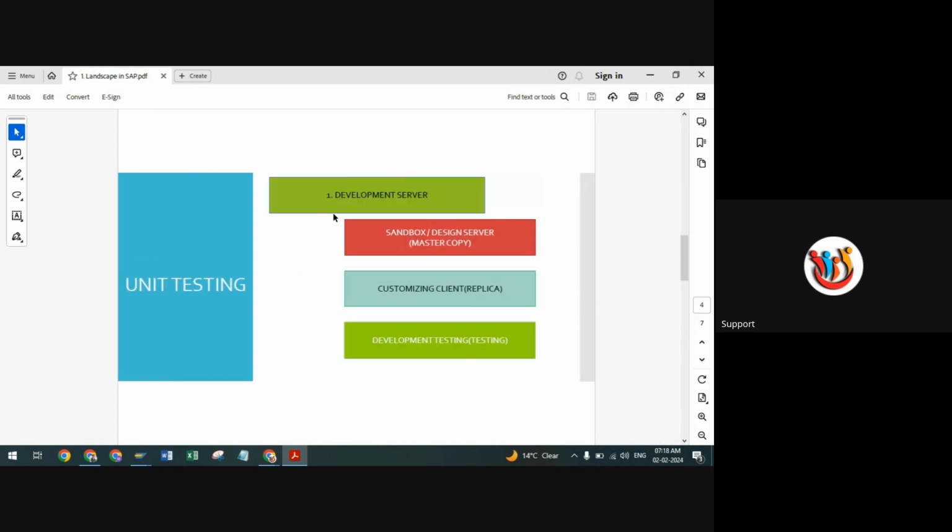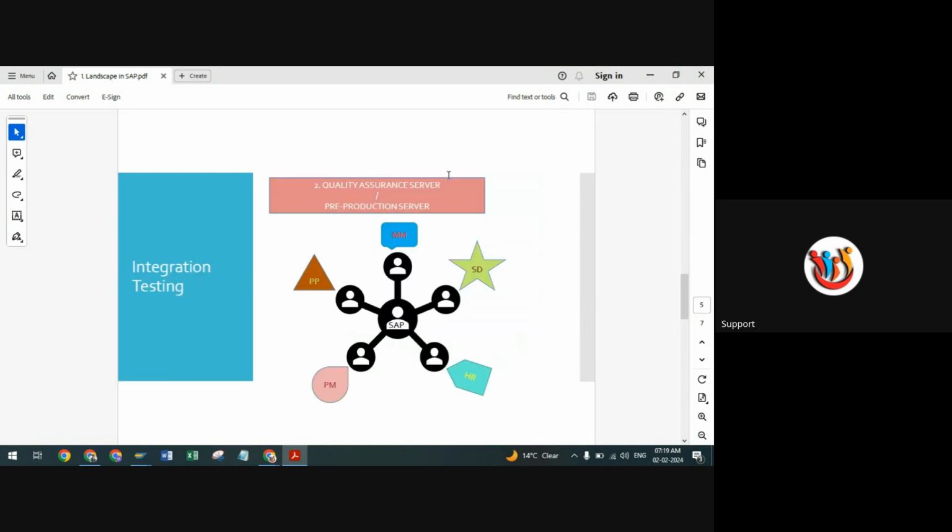And integration testing, as mentioned by Manoj here, is nothing but testing the integration of multiple modules. If we are going to do configurations for two different modules, for example MM and SD, which is called stock transfer order, a topic related to SAP MM, that is also most important. That is the integration of two different modules, MM and SD.